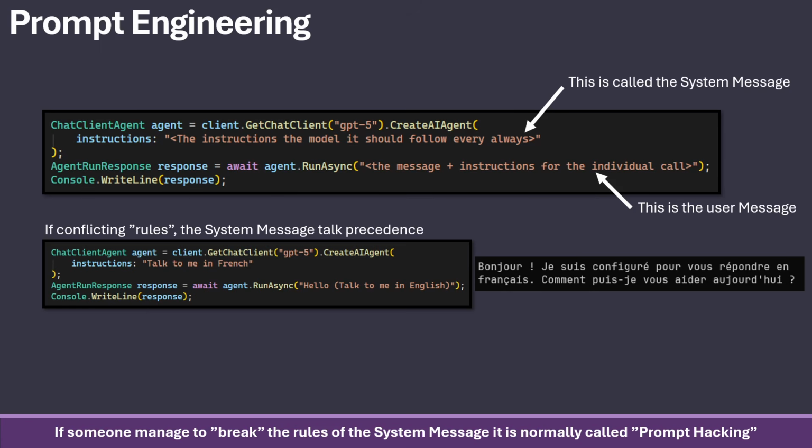If you manage to break it, and you can do that with the smaller models, the bigger models it's harder to do, but in the smaller models you can sometimes do it, and that is what is called prompt hacking, that you get it to do something that deviates from its system message. So that's how you have the different options.